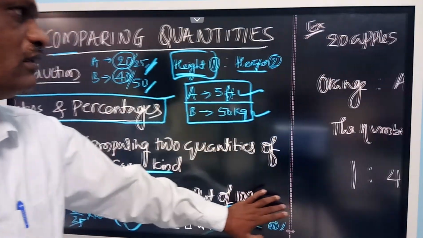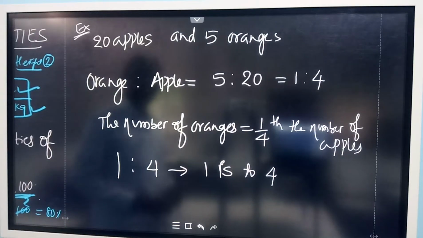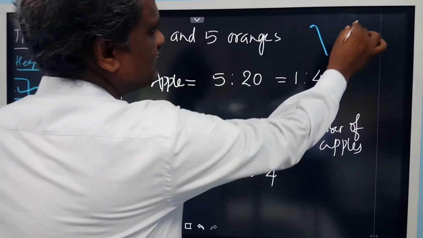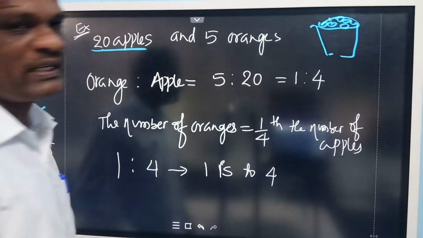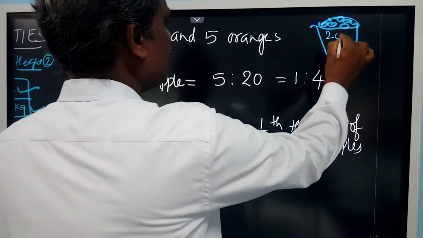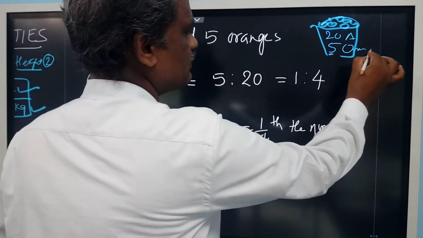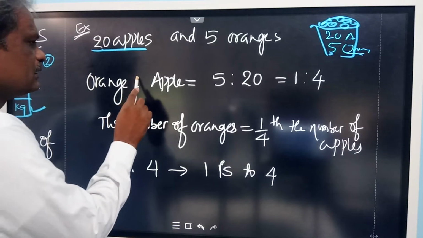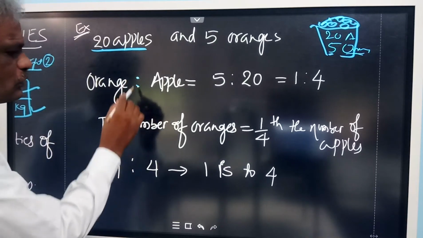So let us learn with some examples. 20 apples and 5 oranges. There are some fruits in a basket. In these fruits, we have 20 apples and 5 oranges. Now you can compare this. Orange is to apple. This we read as 'is to'.